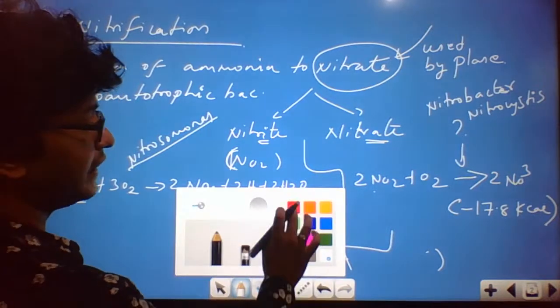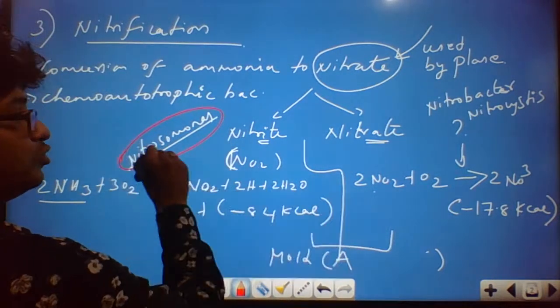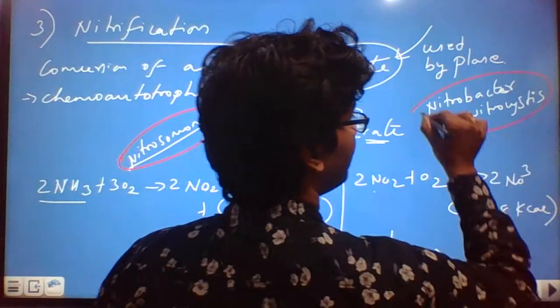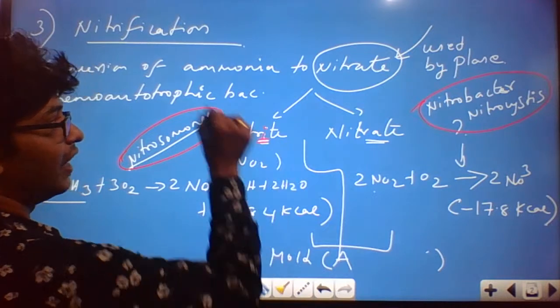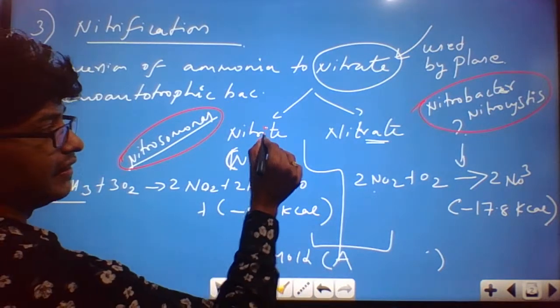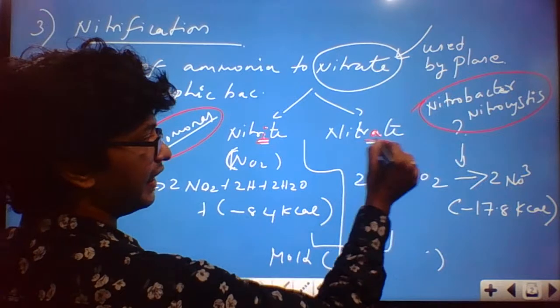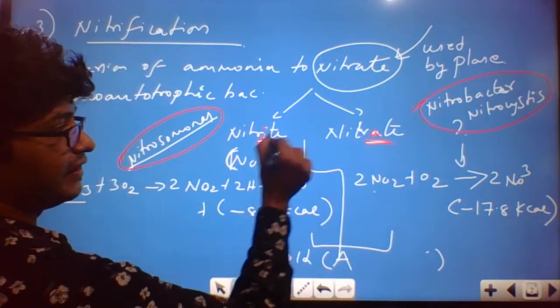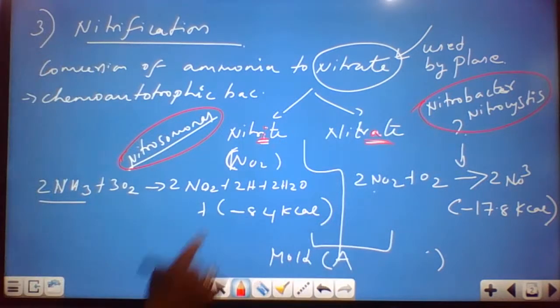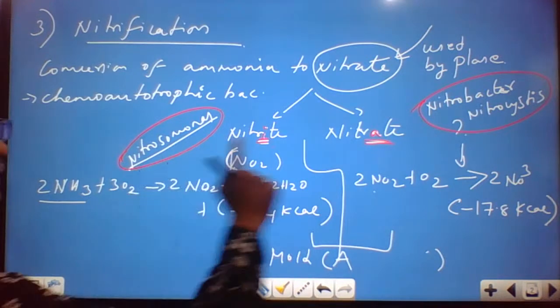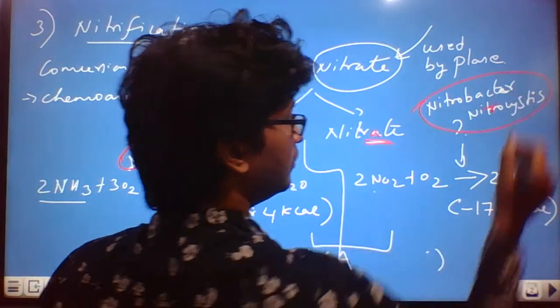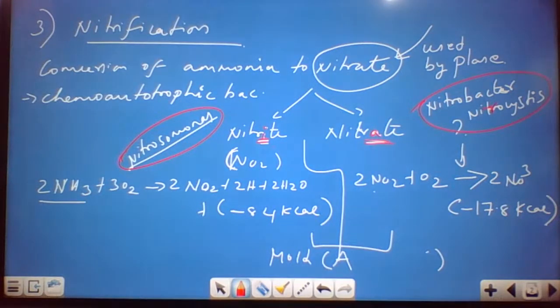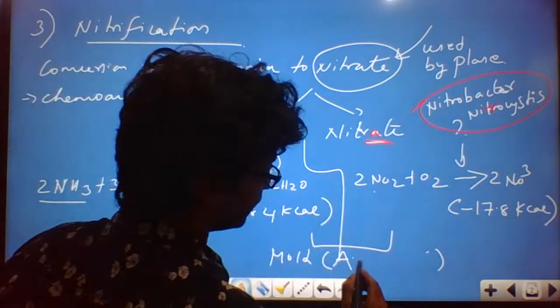Okay, so in this area you should be very careful. In this area you get questions on either Nitrosomonas or Nitrobacter. Just one word is different. The first which comes is nitrite: ammonia is getting converted to nitrite. Then next comes nitrate. So first it is nitrite, and then comes nitrate. In the first case it is Nitrosomonas, and in the second case it is Nitrobacter and Nitrocystis. Okay, so the name of the mold is Aspergillus flavus.